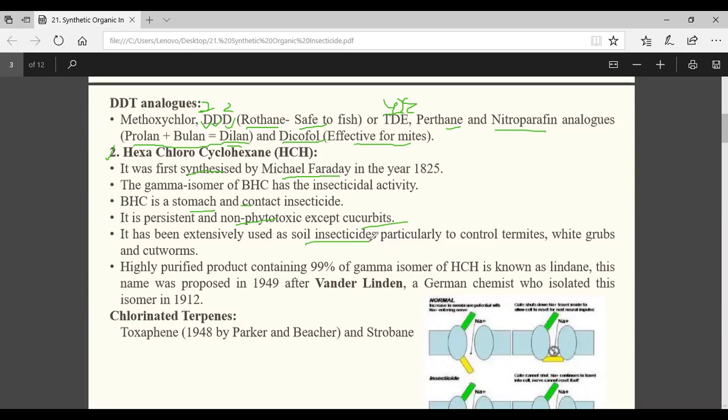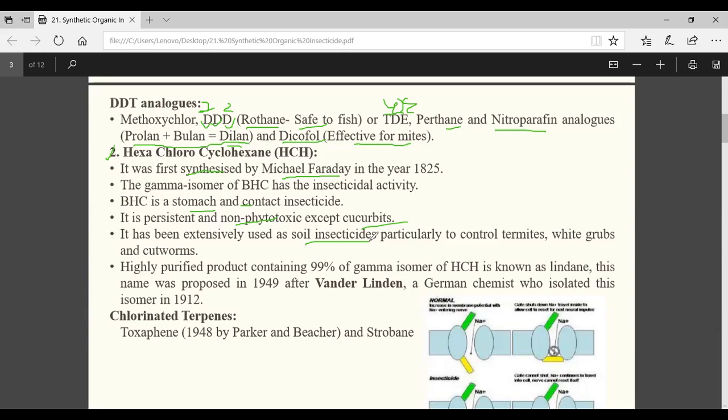Generally ants, sir. Ants, yes or no? Ants or termites, then we use it. Yes, right. For all the soil inhabiting insects, we use this Gamaxin, which is a BHC. Understood? Simply you have to dig somewhat, then apply that, and again cover it up. Yes or no? That Gamaxin is your benzene hexachloride, BHC or HCH. Understood?